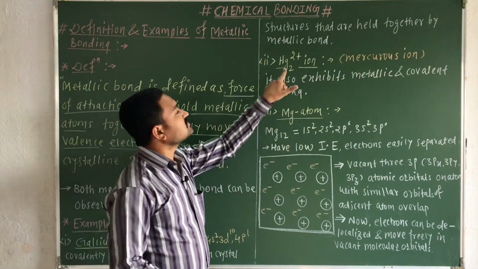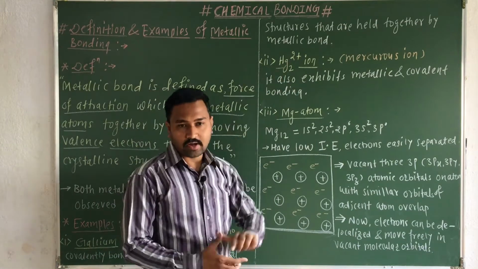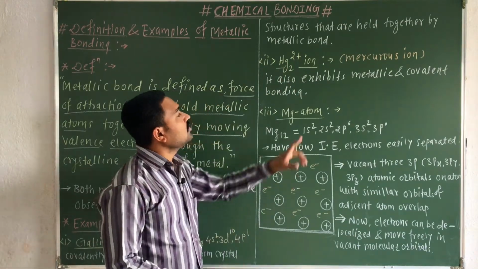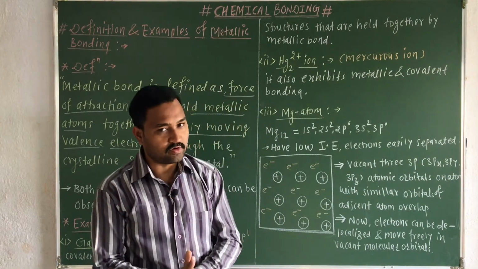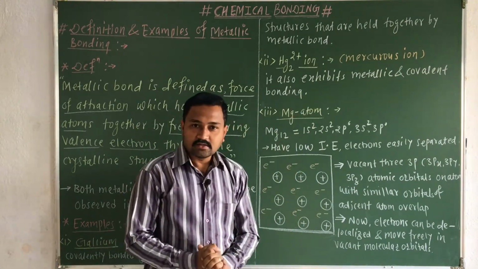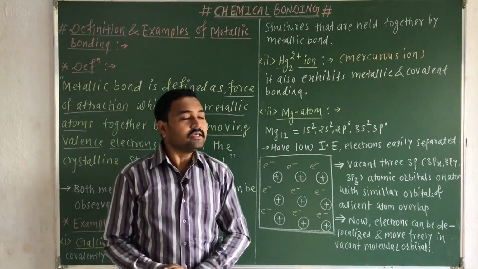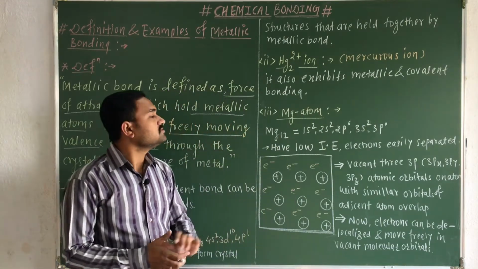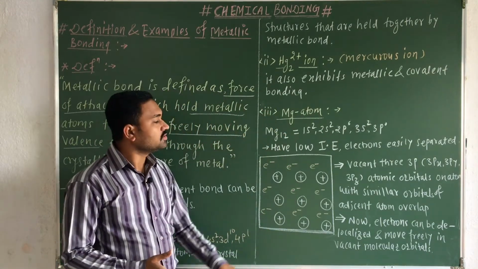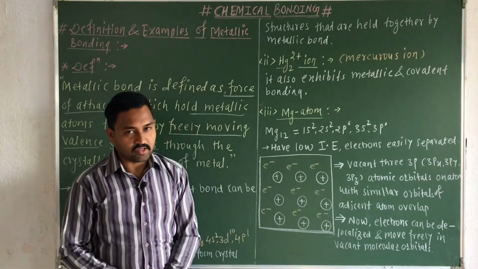Now the next example is the mercurous ion, that is Hg2 2+ ion. Here also it exhibits metallic as well as covalent bonding. So keep in your mind, this is the second example. Now the third example that I have given is magnesium metal. Remember, this magnesium metal also gives a crystalline structure through metallic bonding.